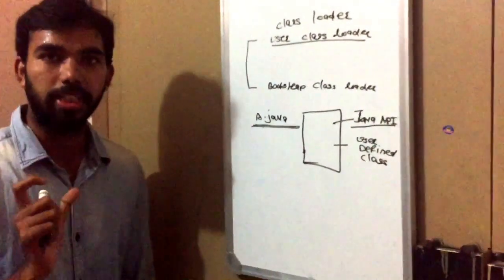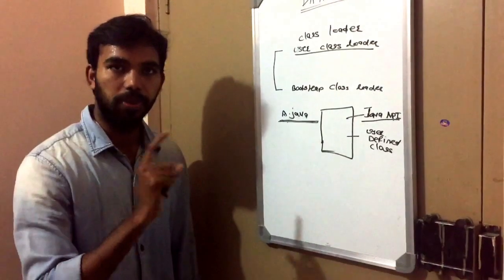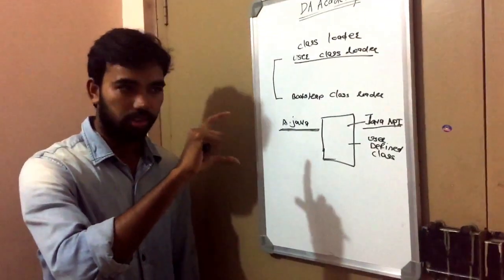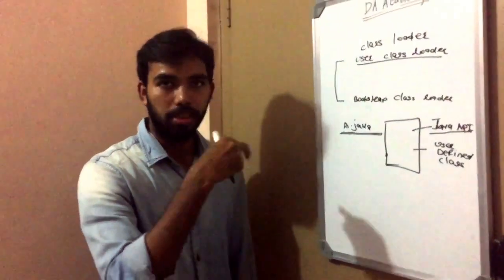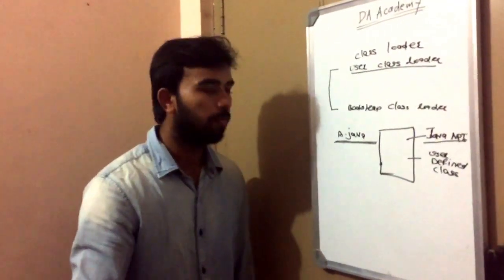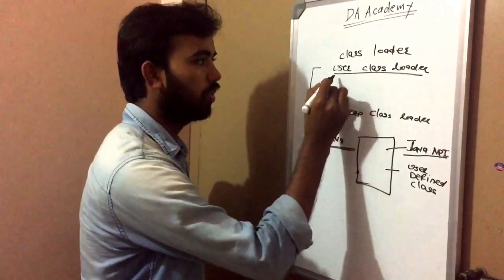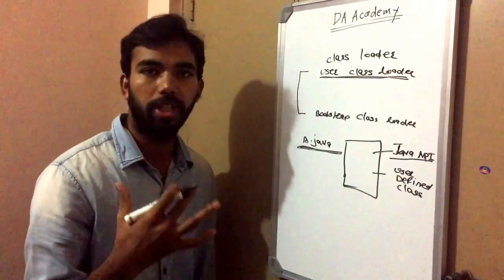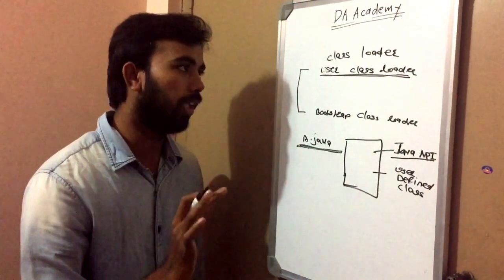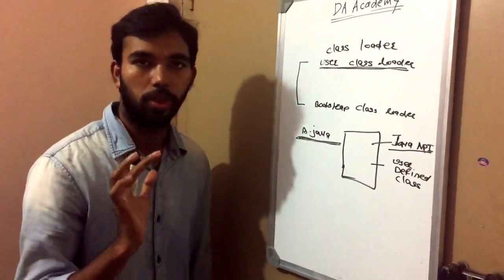In that case you have to maintain some consistency: if the first class loader imports the parent, the same class should import the parents of the given class. So the user-defined class loader is defined by us, and when we run a Java application, for every application a new instance of the user-defined class loader is created.